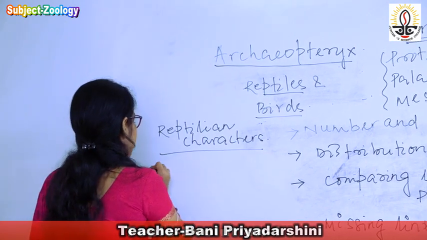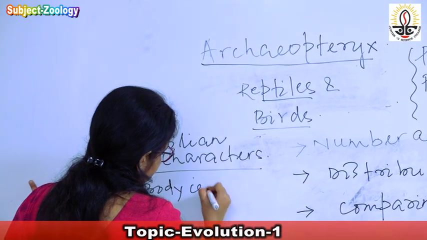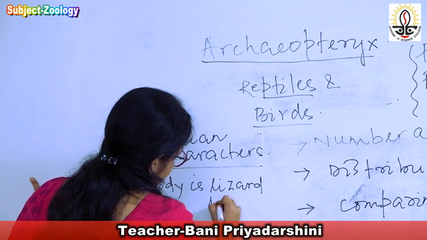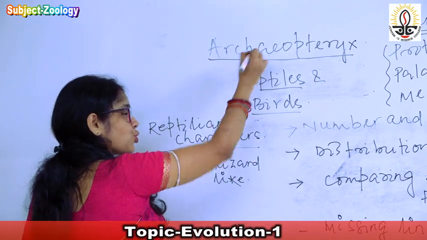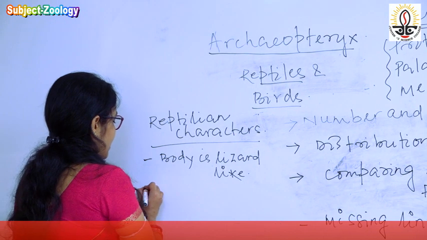The reptilian character that is shown by Archaeopteryx is, first, the body is lizard-like.